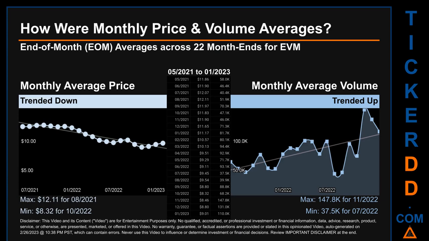The maximum end-of-month average price was $12.11 for 08/2021 while the minimum was $8.32 for 10/2020. Looking at volume, 11/2020 and 07/2022 respectively saw the highest and lowest monthly average volume at 147.8 thousand and 37.5 thousand.